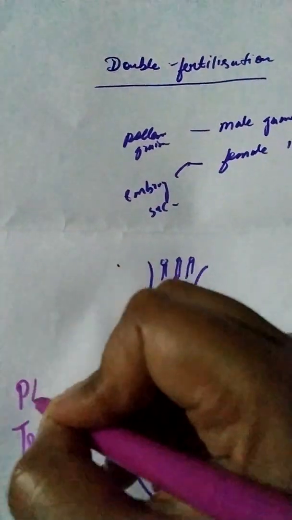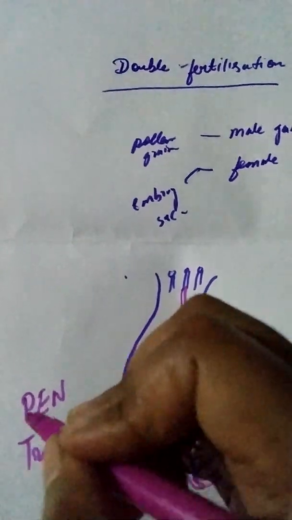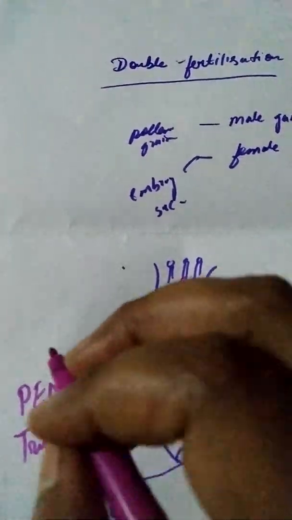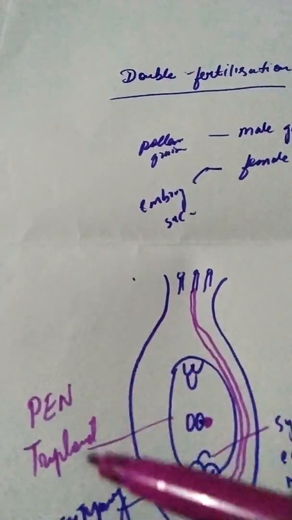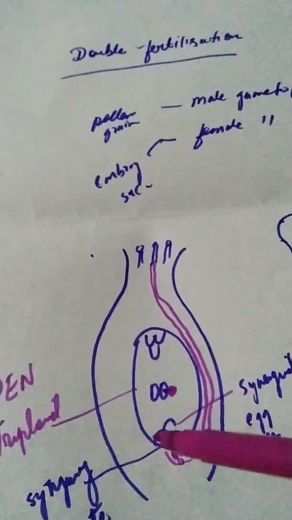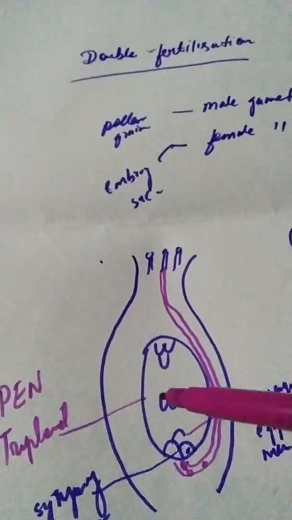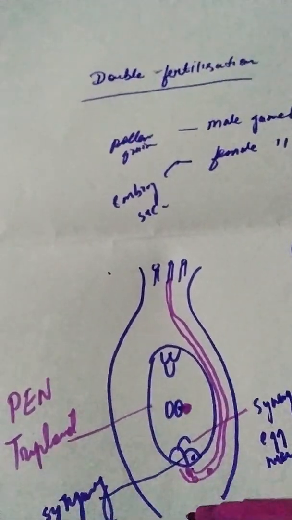Its short form is PEN. You have to know that one, the primary endosperm nucleus or primary endosperm cell, also called PEC or PEN. The zygote will develop into an embryo, and the triploid one will form the endosperm.